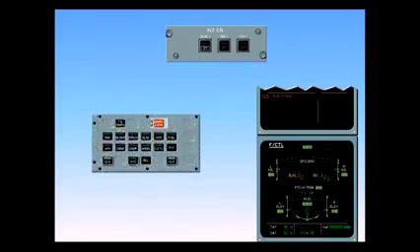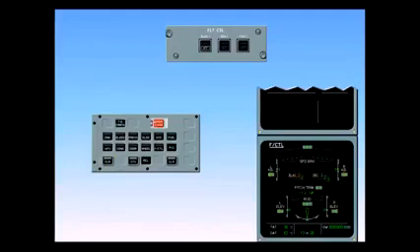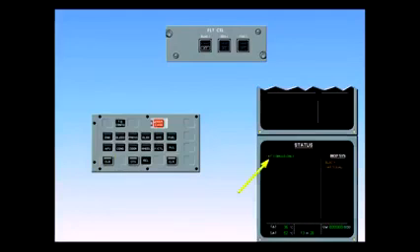After review and confirmation from the pilot flying, clear flight control. The status page is displayed for review. A green message advises us that we have a degradation in approach capability. Note that there is loss of neither control surfaces nor maneuvering ability.